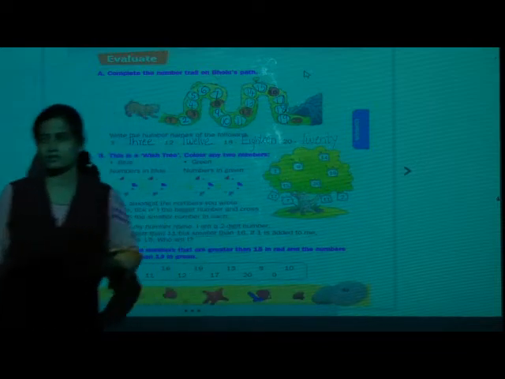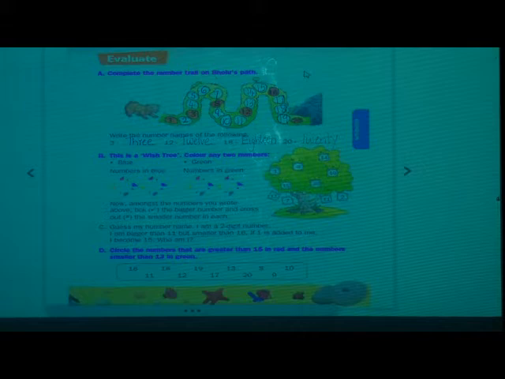Come on, write it. Write the spellings properly. Don't make mistakes. T-H-R-E-E 3, T-W-E-L-V-E 12, E-I-G-H-T-E-E-N 18, T-W-E-N-T-Y 20. Write fast. Don't make spelling mistakes. Say and write. Okay? You have to say the spellings. T-H-R-E-E 3 like that, and then you have to write.